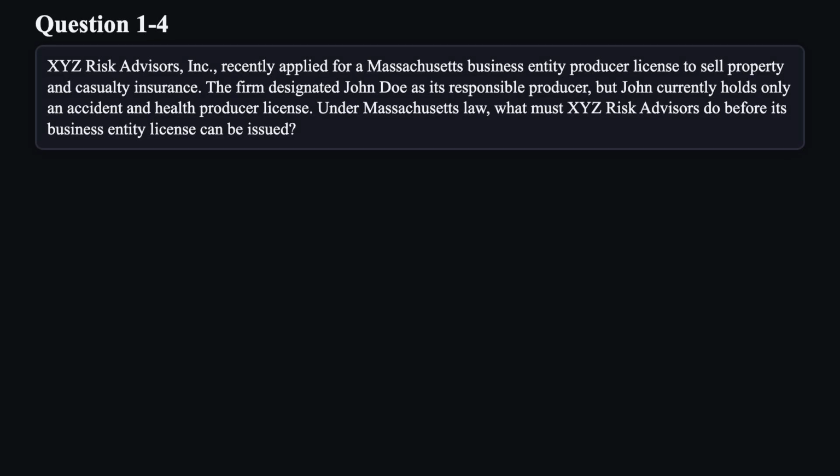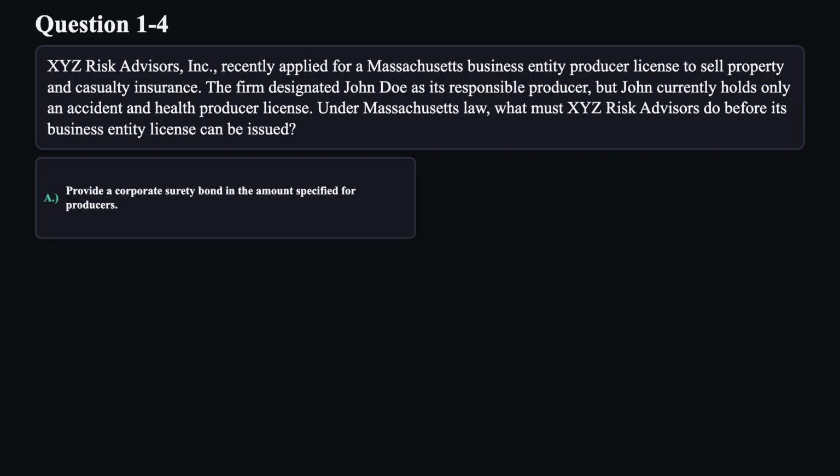Question 4. XYZ Risk Advisors, Inc. recently applied for a Massachusetts business entity producer license to sell property and casualty insurance. The firm designated John Doe as its responsible producer, but John currently holds only an accident and health producer license. Under Massachusetts law, what must XYZ Risk Advisors do before its business entity license can be issued?